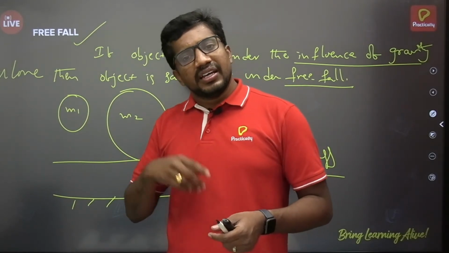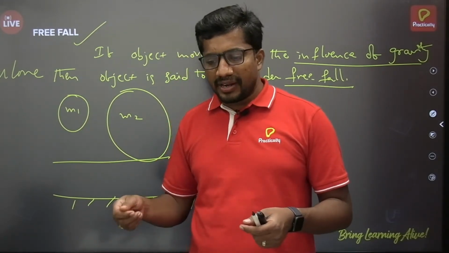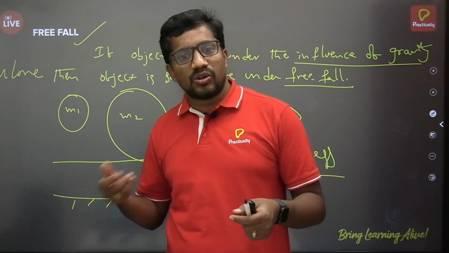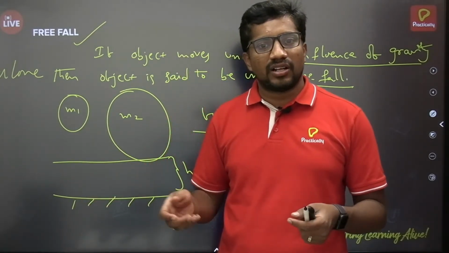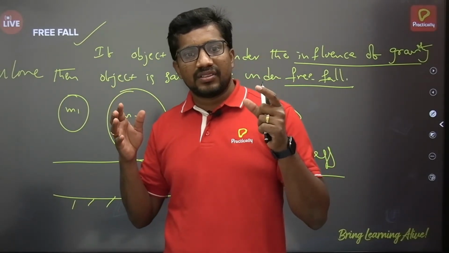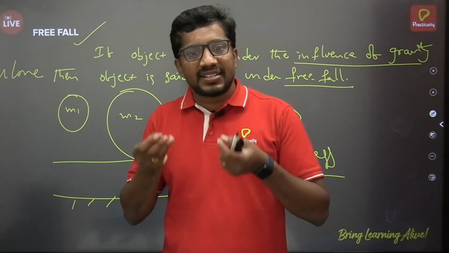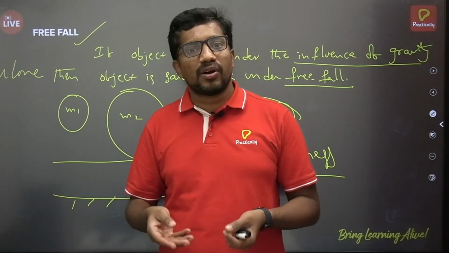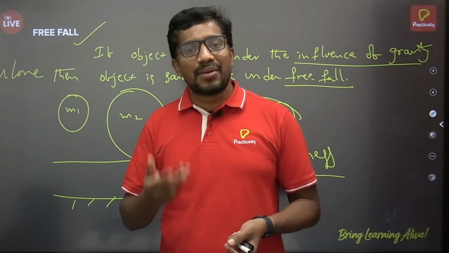In the next one, he made the chamber empty, so there is no air friction at all, like a vacuum. Then he released them. Both objects reached the bottom of the chamber simultaneously.